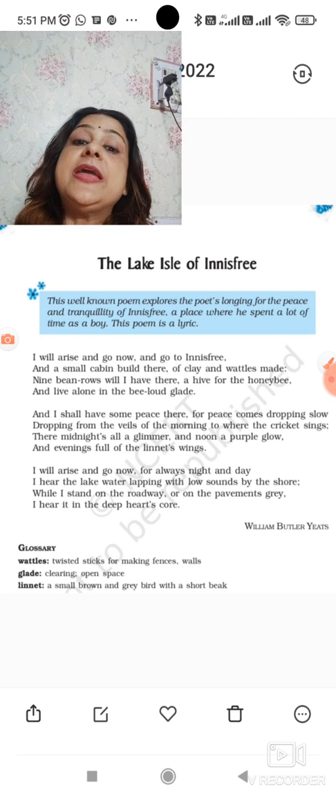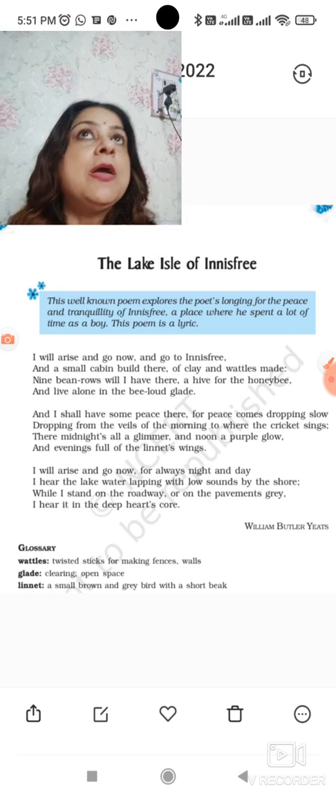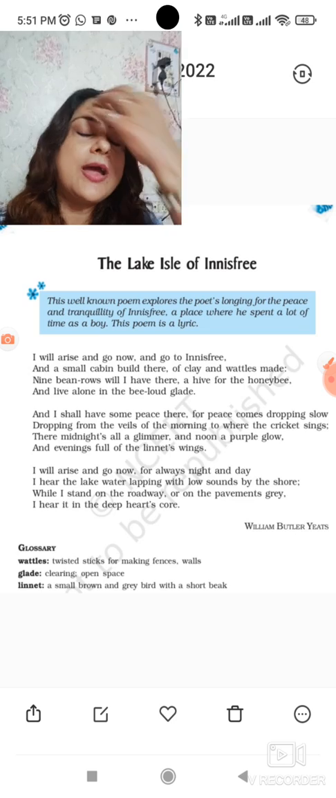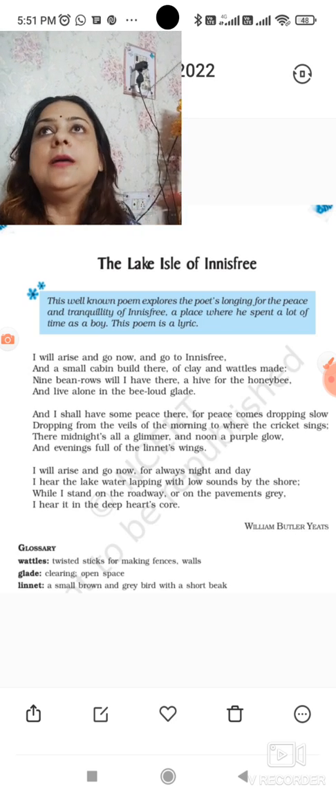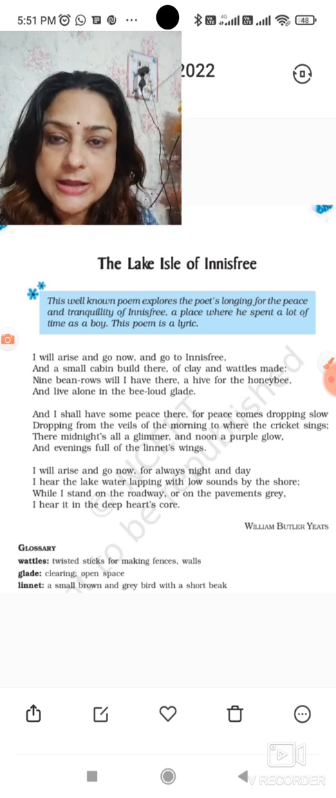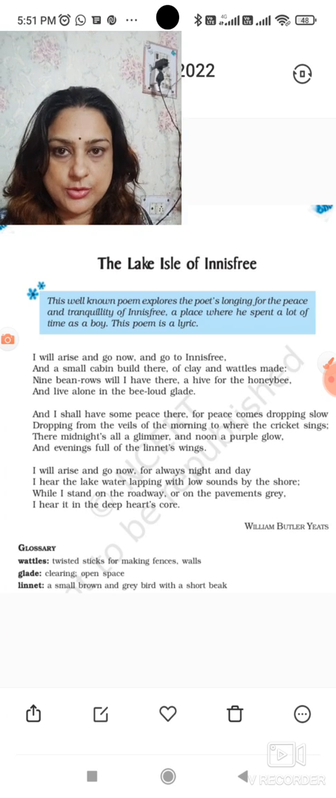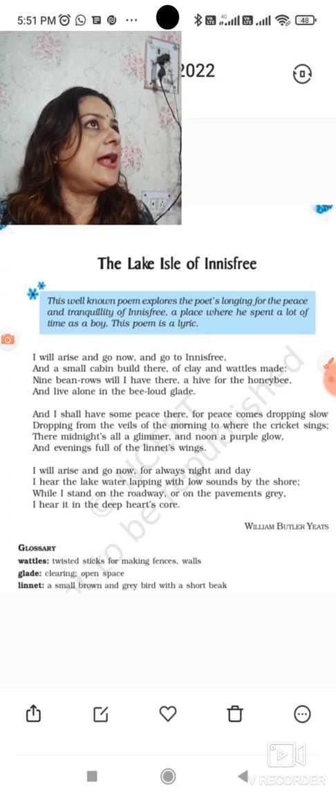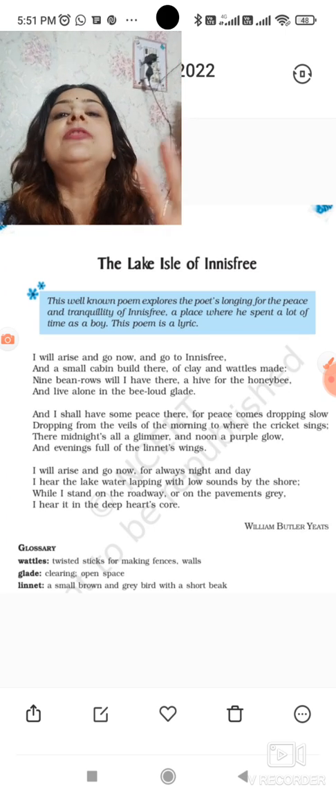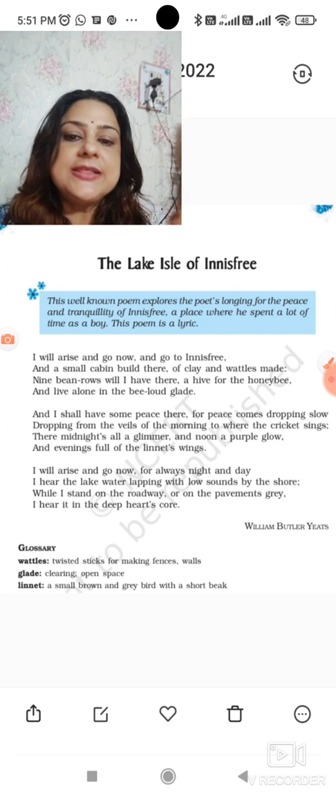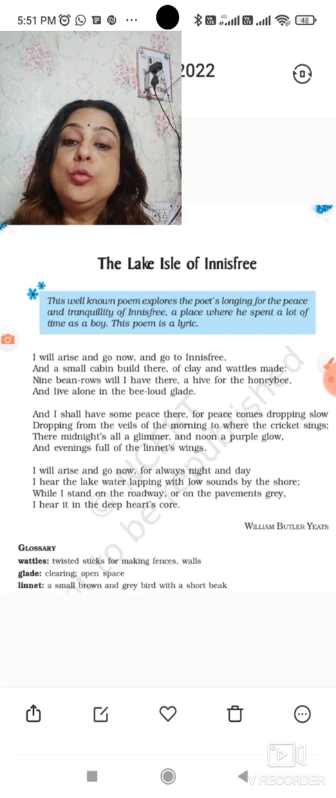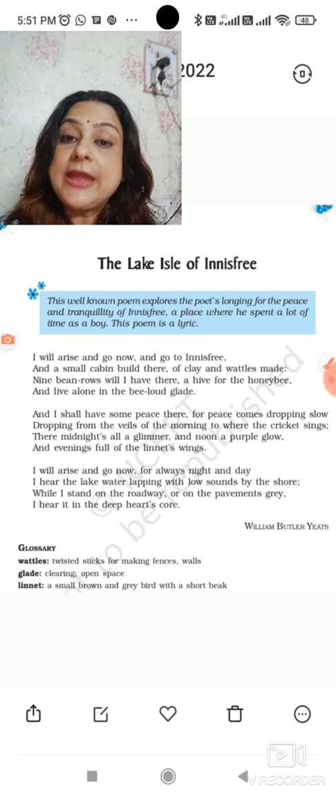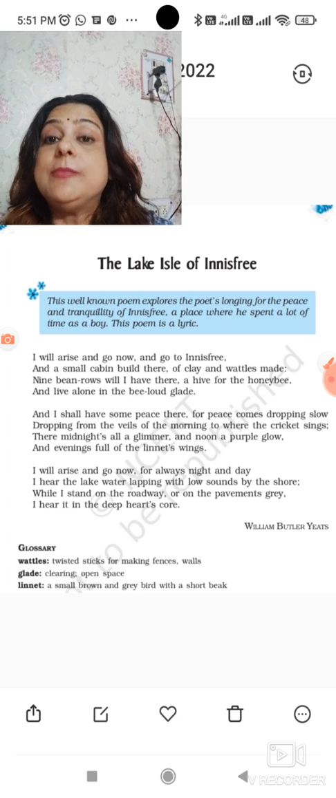Dropping from the veils of the morning. Now, what is veil here? Generally here morning is personified. Why? Because veil is the attire of a bride. So when a bride removes the veil from her face, people see the beautiful face of the bride. In a similar way, he is saying that dropping from the veils of the morning. So how will he get the peace? He will get the peace from the morning, when there will be early morning.